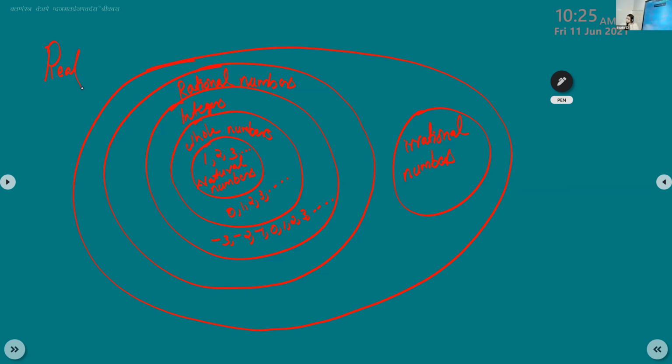Ma'am, will decimals come under rational numbers? Decimals are also rationals. 5 by 10 is a decimal, no? So decimal means it is a rational number. So real numbers contain all the rational numbers and irrational numbers.